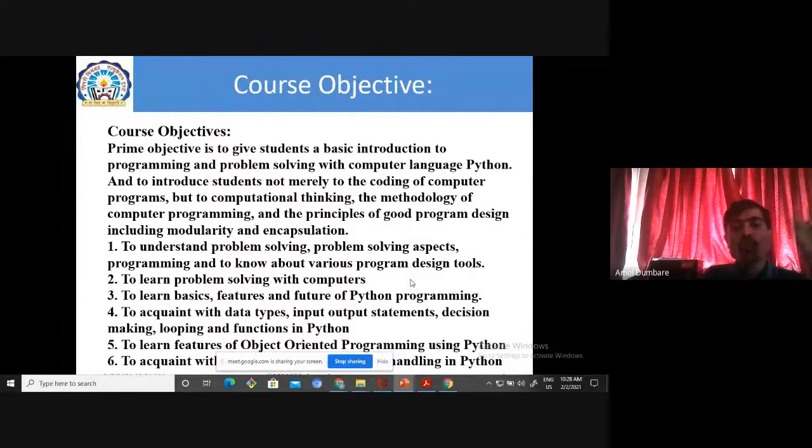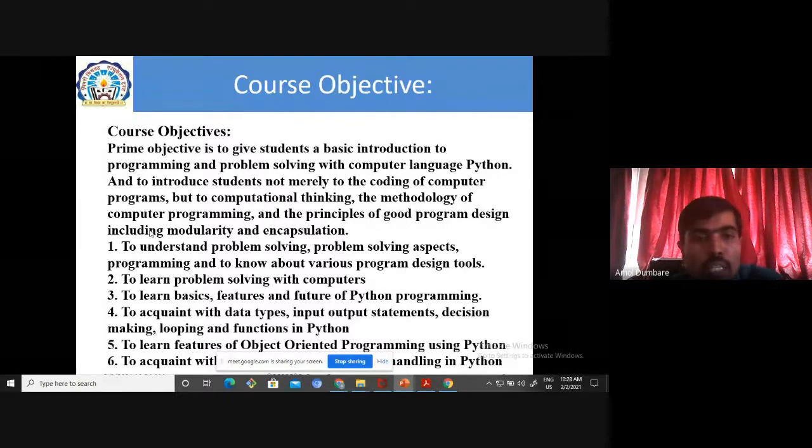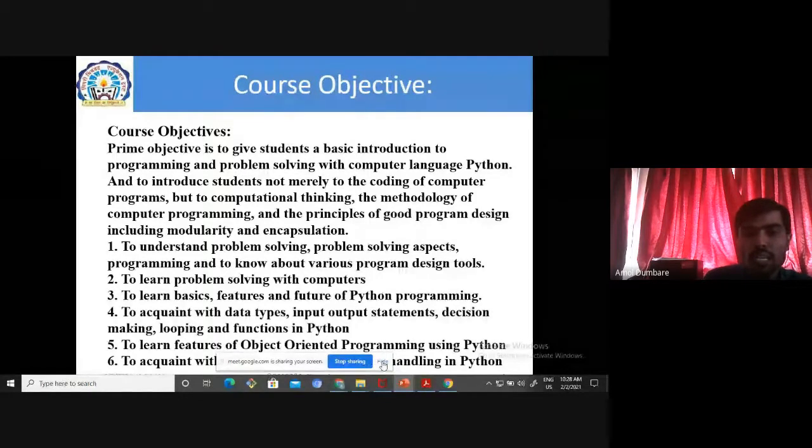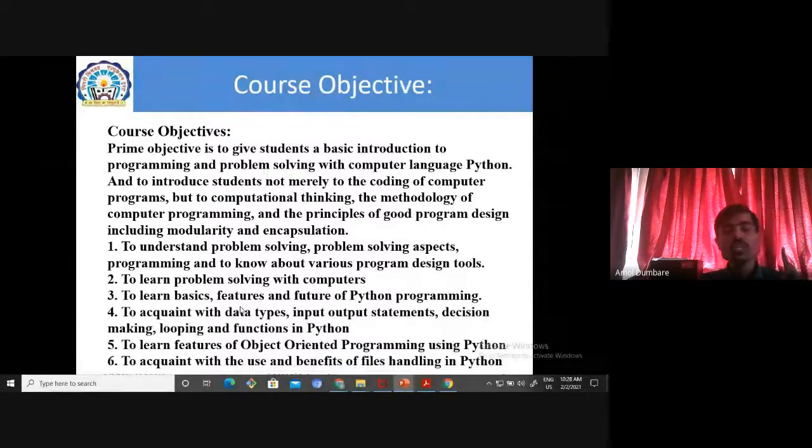Now, fifth course objective, that is to learn features of object-oriented programming using Python. That I have already told you. The one statement we already learned here, that is, principles of good program design include modularity and encapsulation. Getting? Modularity and encapsulation. This is the part of unit number 5. That is objective number 5, to learn features of object-oriented programming using Python. Getting? Yes or no?